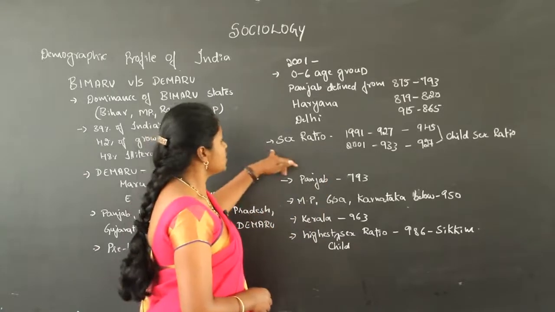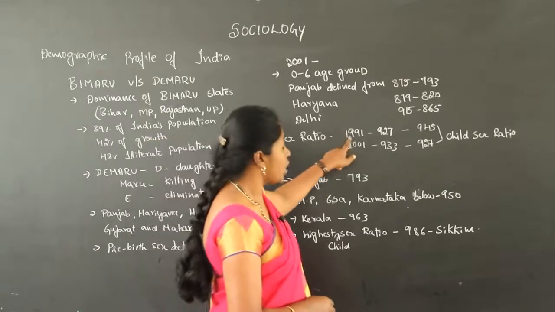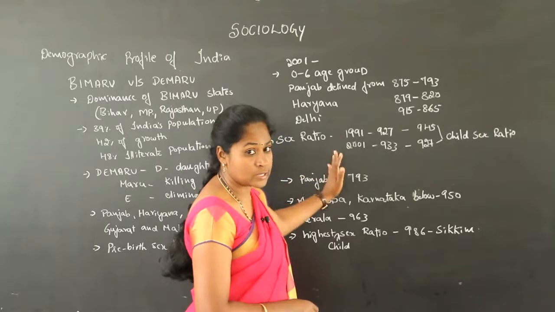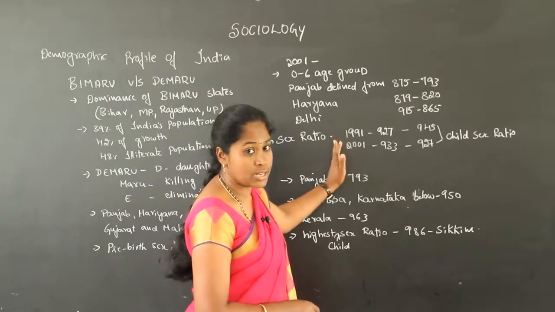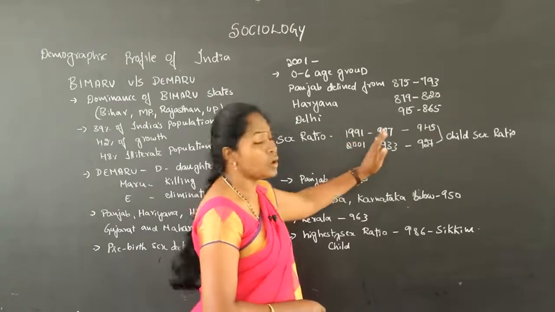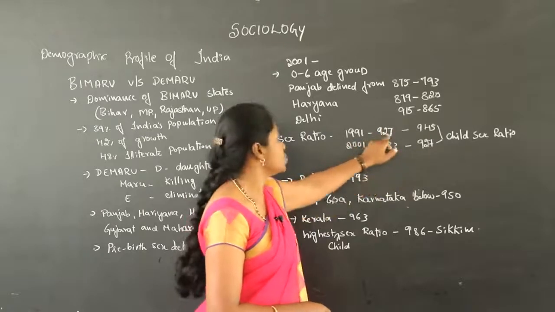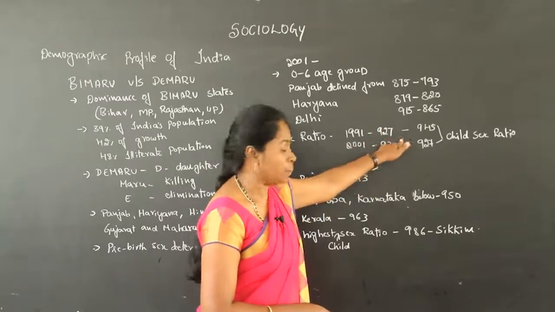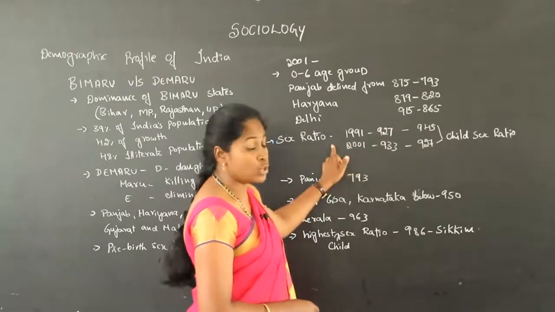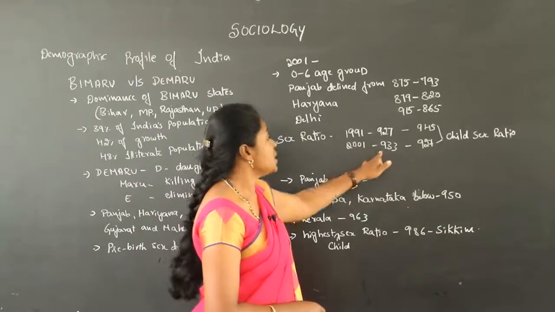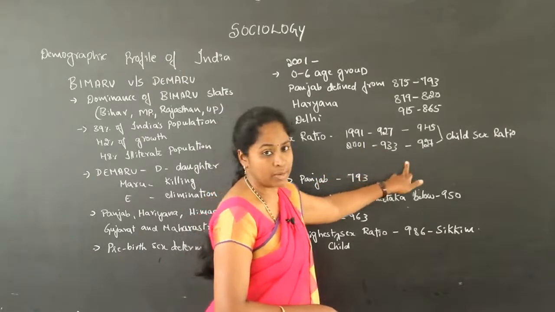Then the child sex ratio. According to the 1991 census, the actual sex ratio of Indian society was 927 females for 1000 males, and in 2001 it was 933 females.